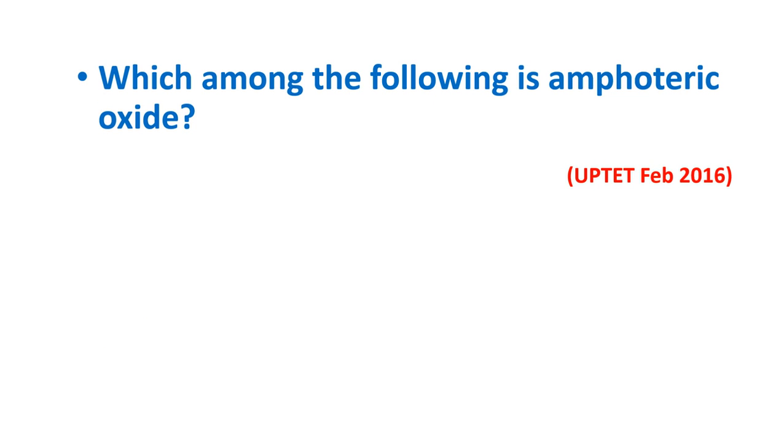Which among the following is amphoteric oxide? SnO2, CaO, SiO2, CO2. Answer is SnO2. SnO2 is an example for amphoteric oxide.